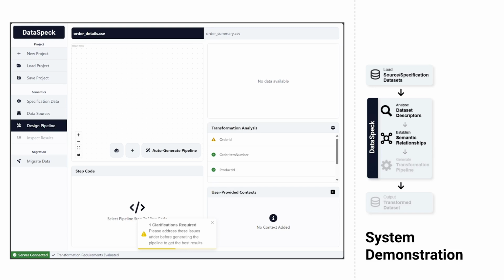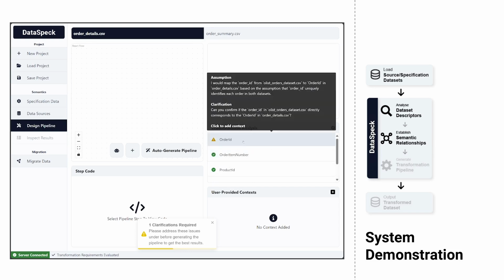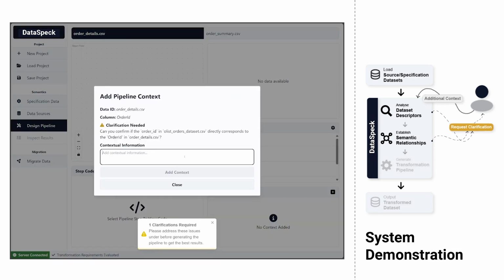There can be situations where our system is not confident about certain strategies, in which case it asks the user for clarification. These situations are displayed using a yellow warning symbol, and the user only needs to respond to the specific queries made by our system.